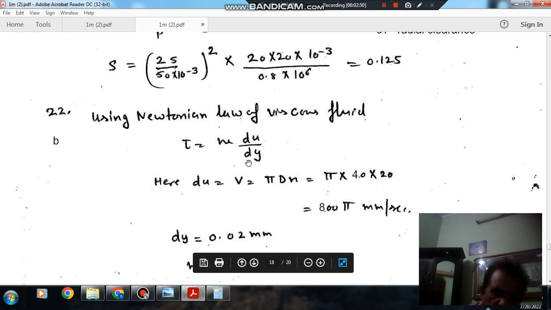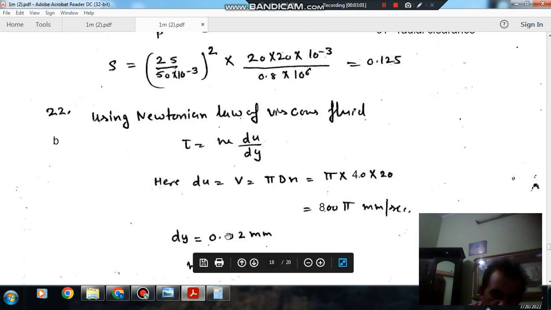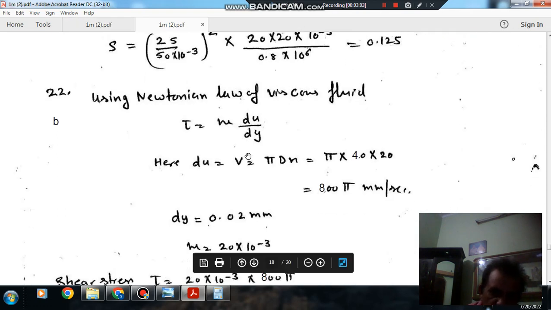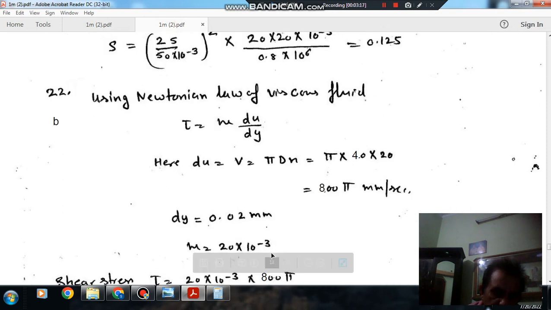Now dy is the distance between the journal and bearing, or the radial clearance, which is 0.02 mm. So dy is 0.02 mm. Putting these values of du and dy, and the viscosity of the lubricant given as 20 millipascal second, so it is 20 into 10 to the power minus 3.